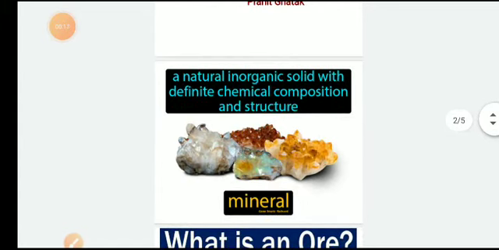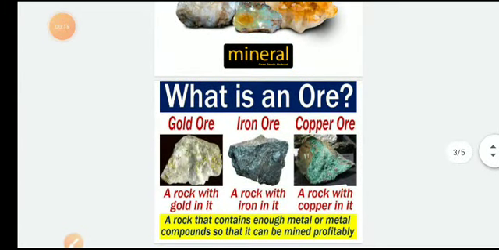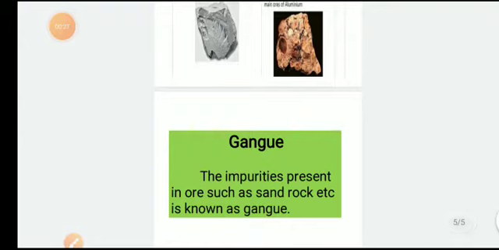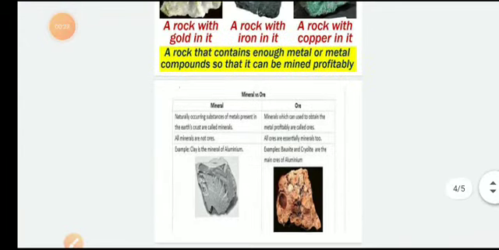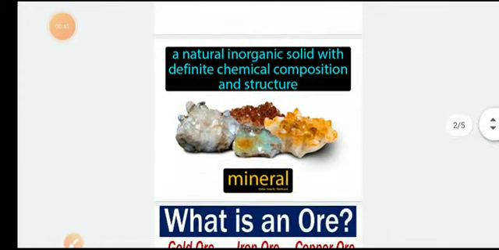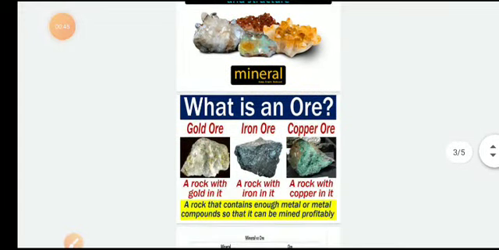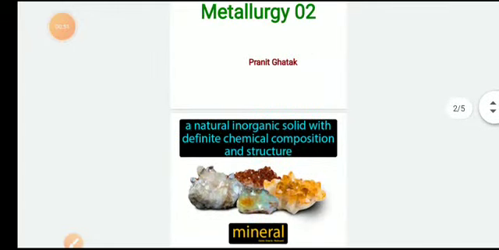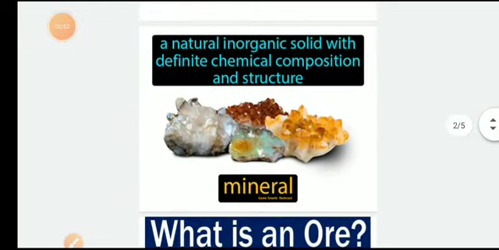Today we will know about the minerals, ores, and the difference between mineral and ore, and we will also discuss gangue. What is gangue and what is the process of extraction of metal? But in our syllabus the process of extraction of metal is omitted. So today we will only continue our lecture on the basis of mineral, ores, the difference between mineral and ore, and what is gangue. The first topic of today is: what is mineral?